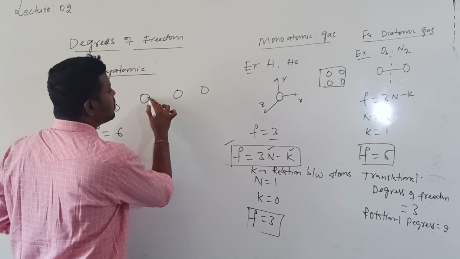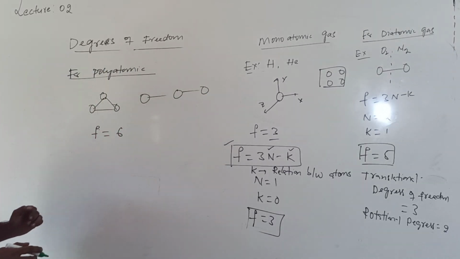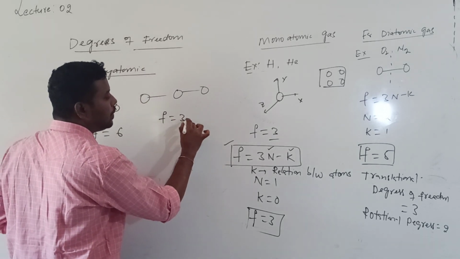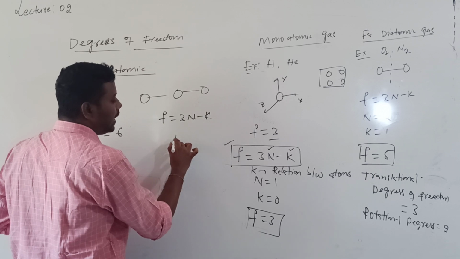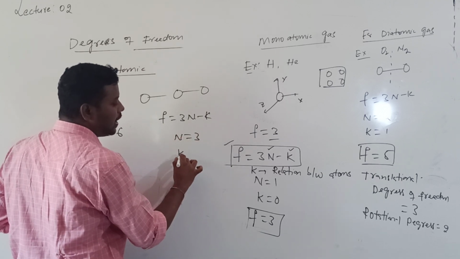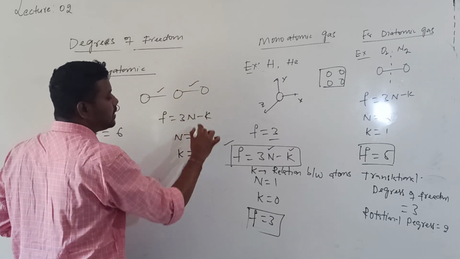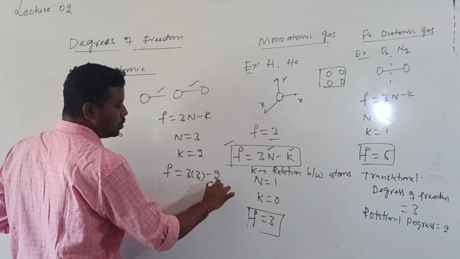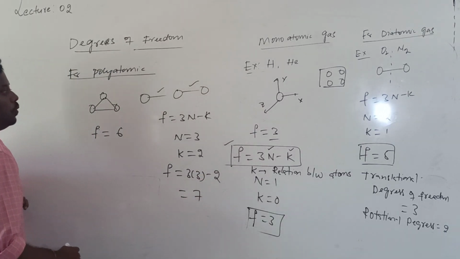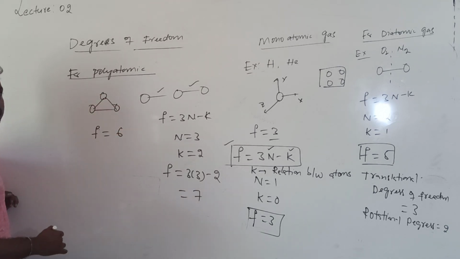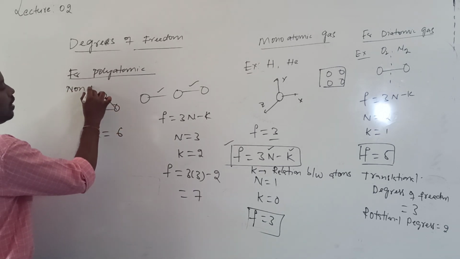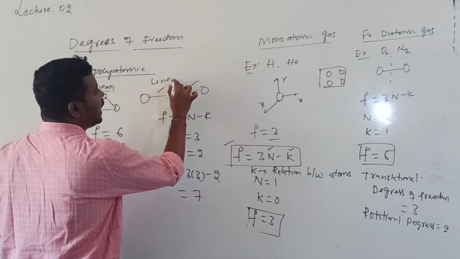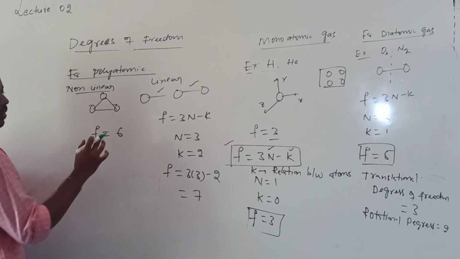If I consider H2O as a linear shape, then the F value is given by 3n minus k. The n value is 3 and k, the number of relations, is given by 2. Then F is equal to 3 into 3 minus 2, which is 7. This is for linear triatomic molecules, and the other case is for non-linear triatomic molecules, where F will be equal to 6.